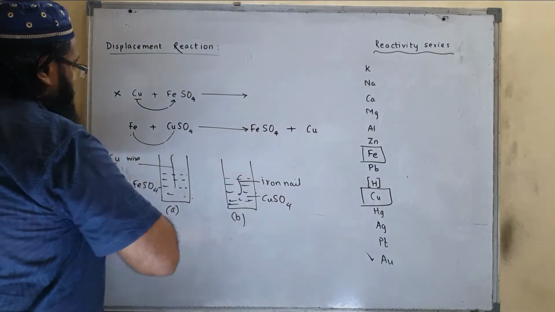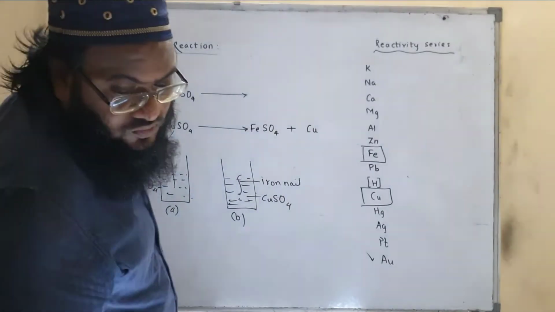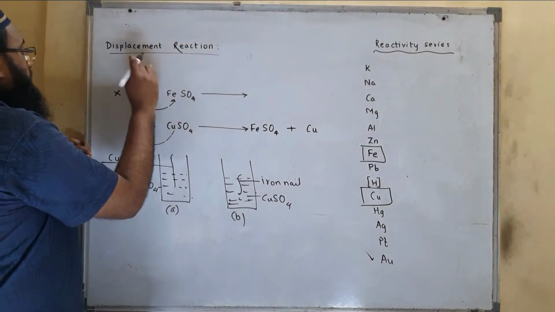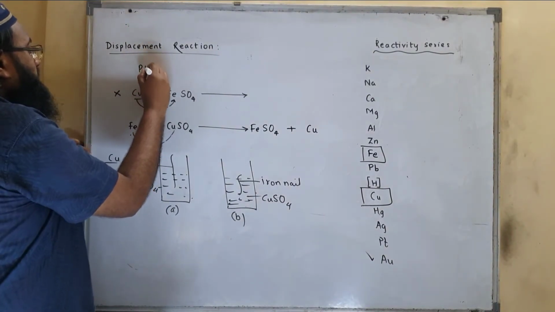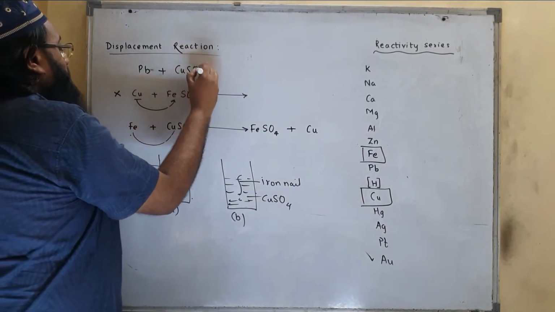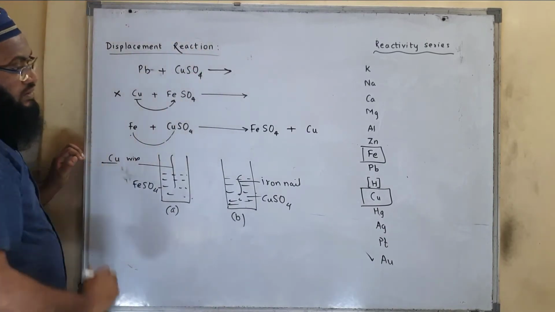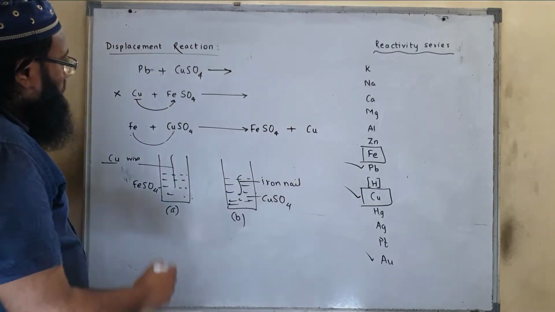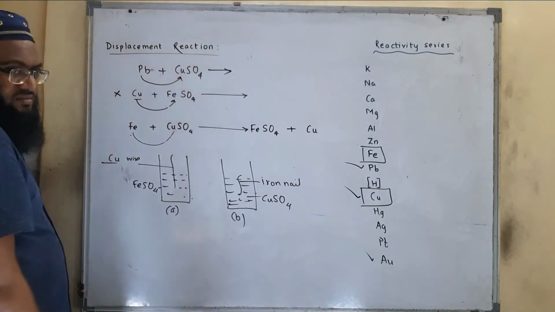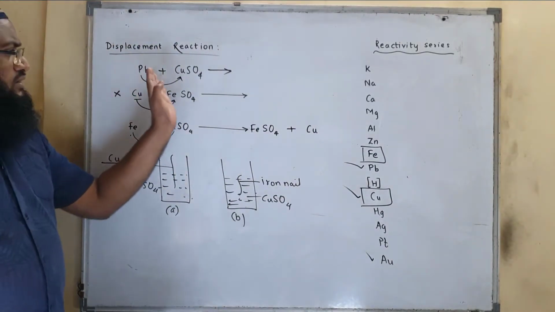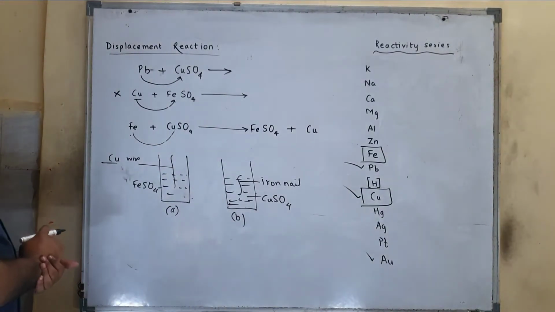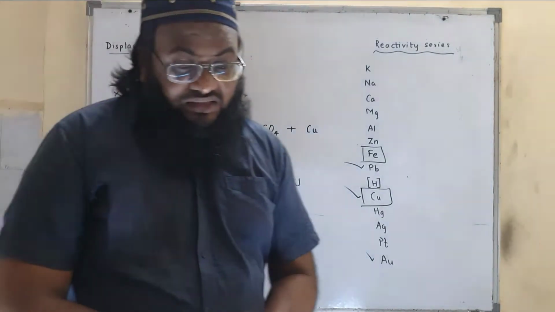Similarly, if I say CuSO4 plus lead, what will be the reaction? Here we can see that lead is more reactive than copper, so definitely lead will displace copper and it will form lead sulfate, and copper will be displaced. So displacement reaction, what is the definition?